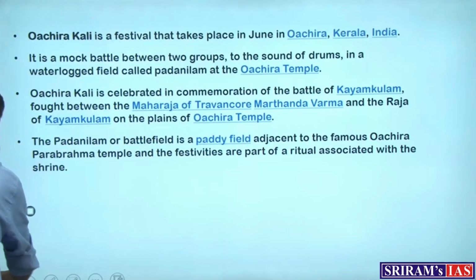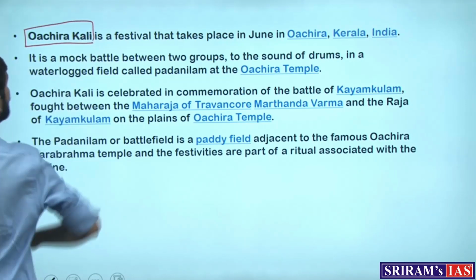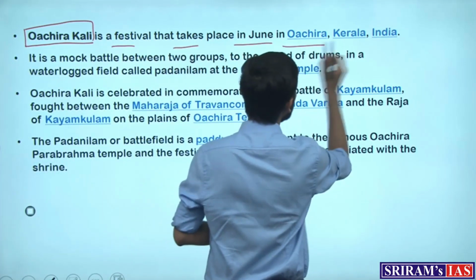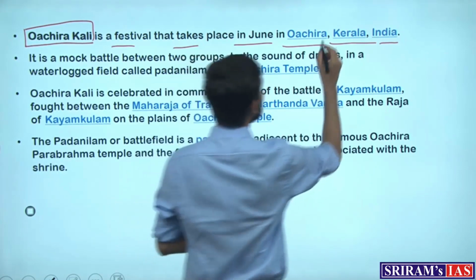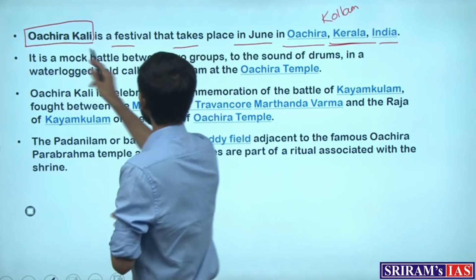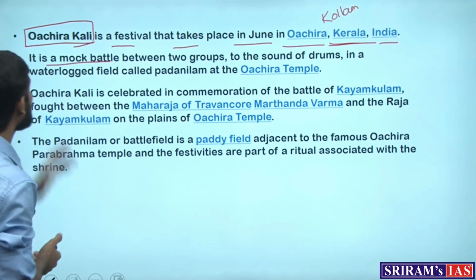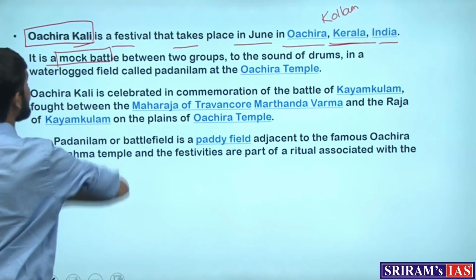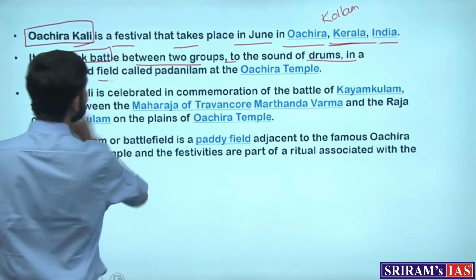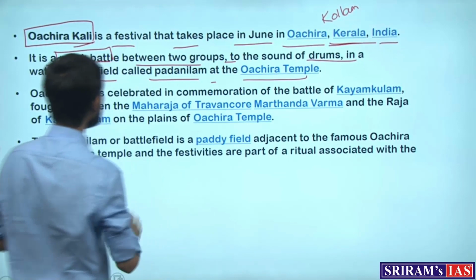So what is this ritual? This ritual is the Oachira Kali festival, or Oachira Kali ritual, which is a festival that takes place in June in Oachira in the state of Kerala, in the Kollam district in Kerala. This is the famous festival that occurs, and it is a mock battle. As we saw, they're not really fighting, they are enacting a battle between two groups to the sound of drums in a waterlogged field called Padanilam at the Oachira temple, which is again in Kerala. So this is the ritual.